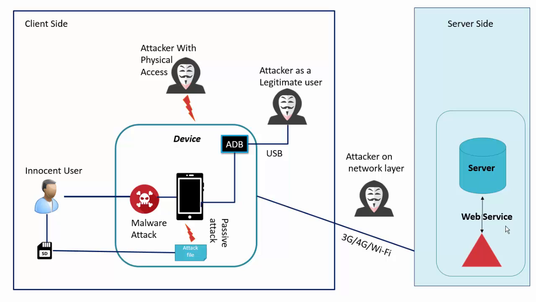The last one is, if you install an application, either on internal memory or in external memory, it has some attack file, and it's doing a passive attack. It means that without your knowledge they are gaining your data, they are sniffing your data, and you are still unaware because you think it's not malware. Someone has not tapped my phone, no debugging is going on, I am not connected to a network, but your data can be analyzed by some other person if the attack file is on internal or external memory.